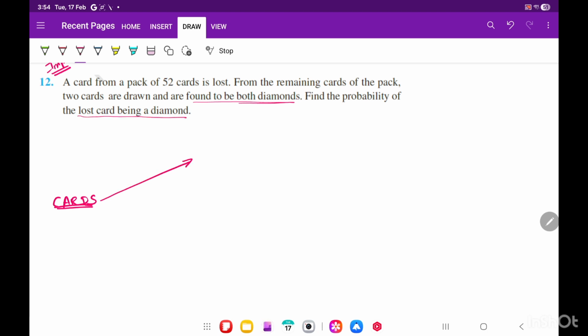So there are 2 chances. First, the card is lost. After that, you are picking up 2 cards, right? First card is lost and then you are picking 2 cards. So maybe the chances that the lost one is diamond.